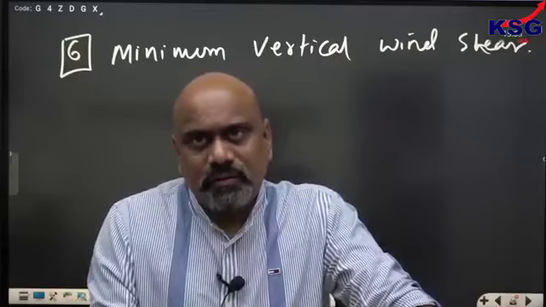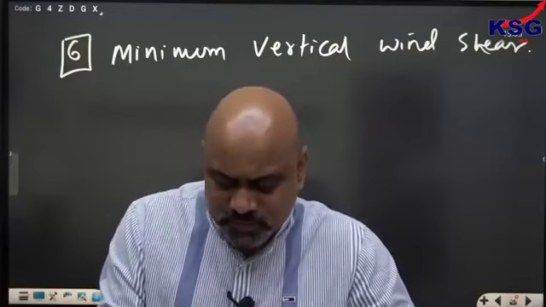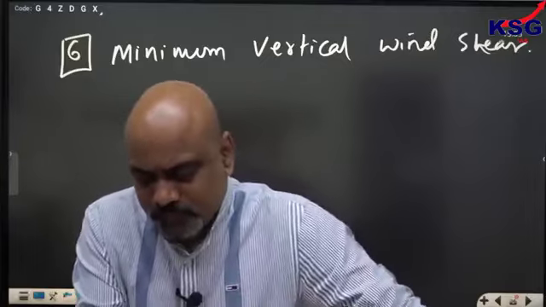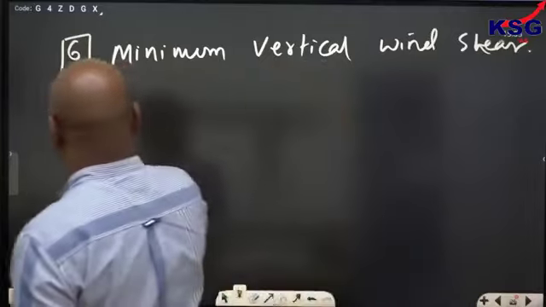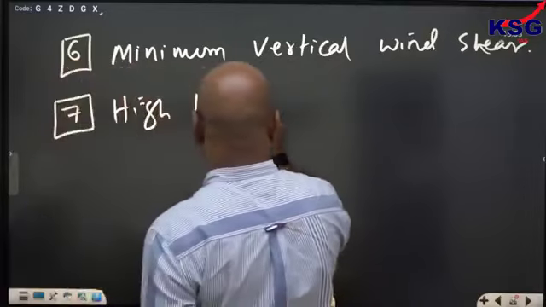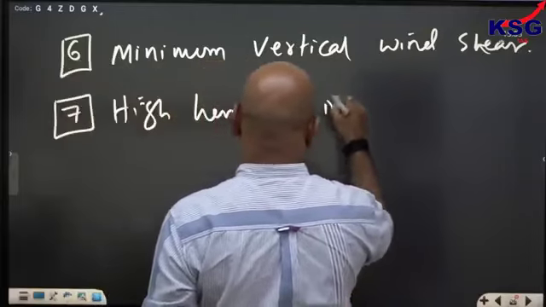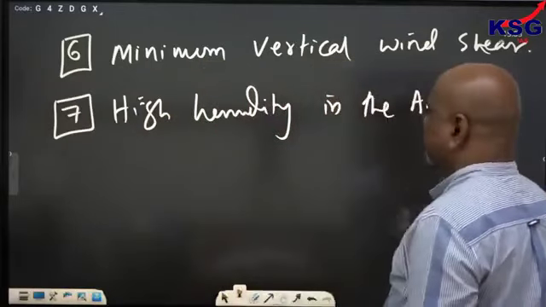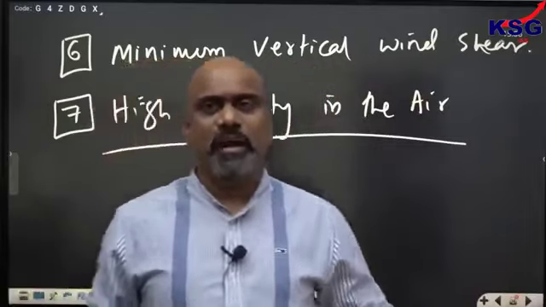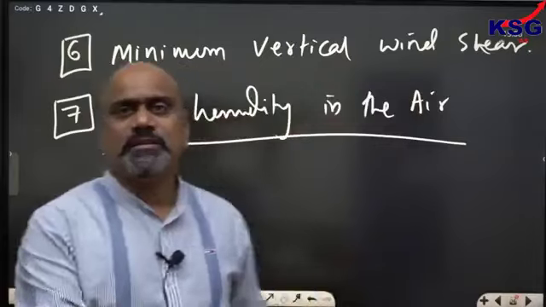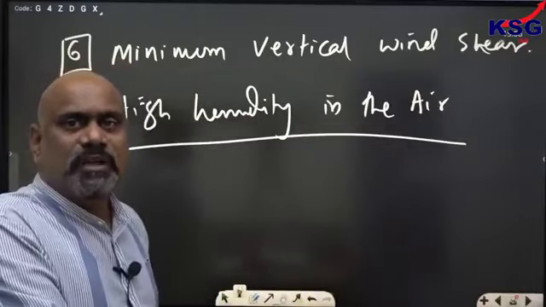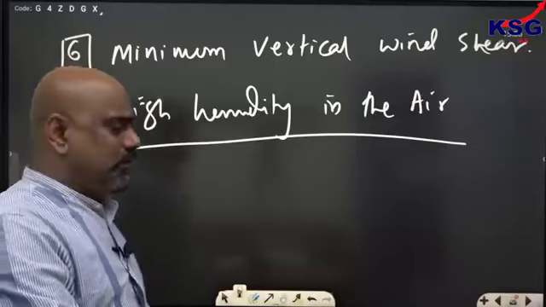Another one, high humidity condition. High humidity in the air is again one more very important factor, because it helps in the development of cumulonimbus cloud along the eye wall.